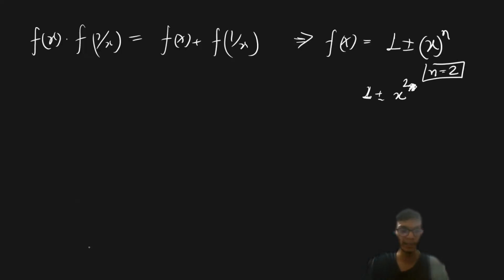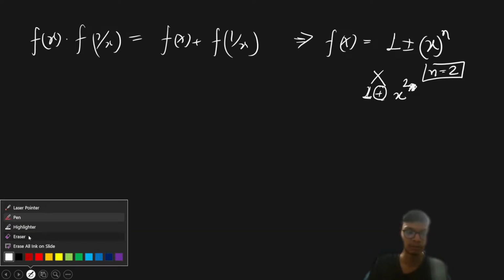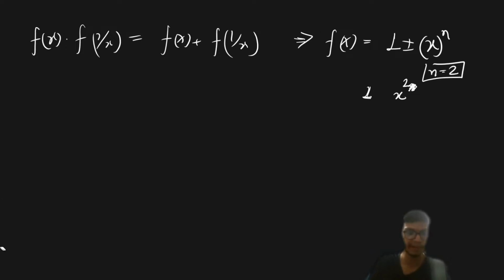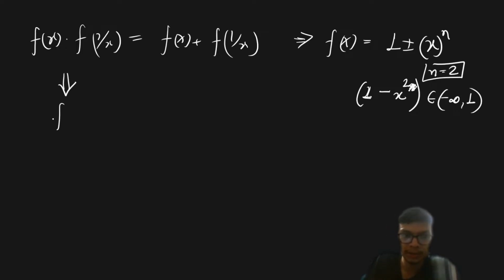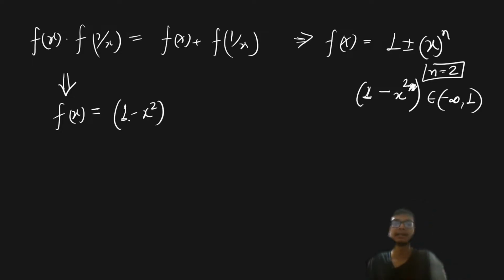So that means that if I take the positive sign over here, that won't generate the given range, that is minus infinity to 1. But if I take the negative sign over here, then it will definitely have the range minus infinity to 1. So from this, I will get our f of x, the function of x, is basically equal to 1 minus x square.